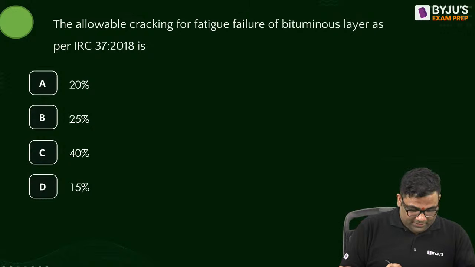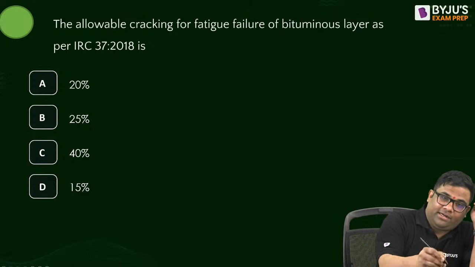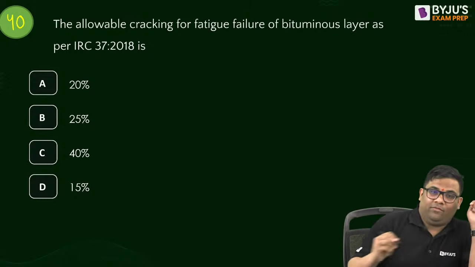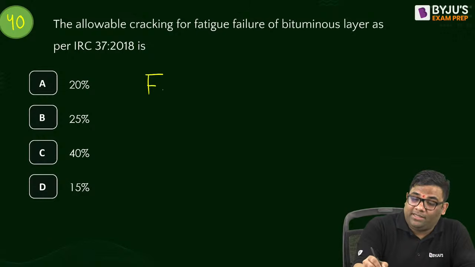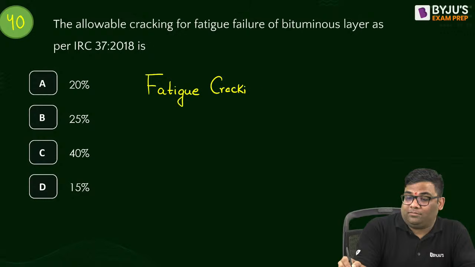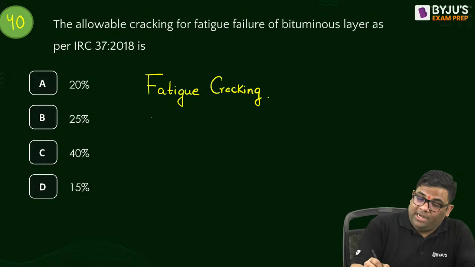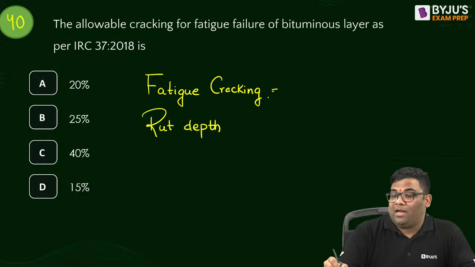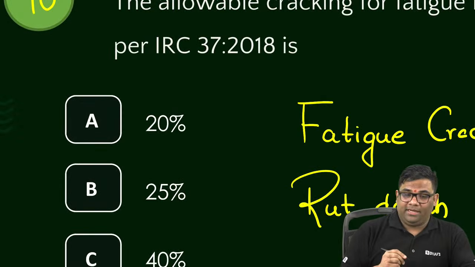40th question. Come on, answer this 40th question. Straightforward. The allowable cracking. I told you now, fatigue cracking and rut depth. See, we have fatigue cracking, 2 things. Now we have fatigue cracking and we have rut depth, rutting. So what is the allowable one? Tell me. In fatigue cracking, how much do we allow? Fatigue cracking and then rut. Yes, in fatigue cracking we allow 20%. 20% of the area.